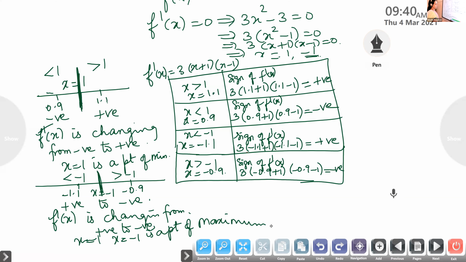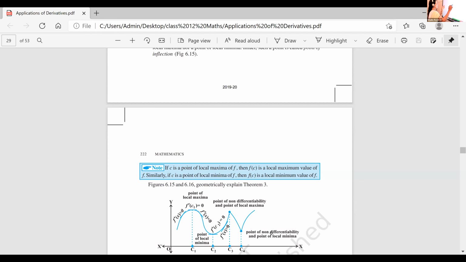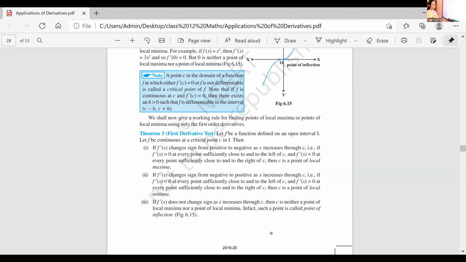Just go through it, make it fast. This is the first derivative test. Just the sign value is enough. Let f be a function.